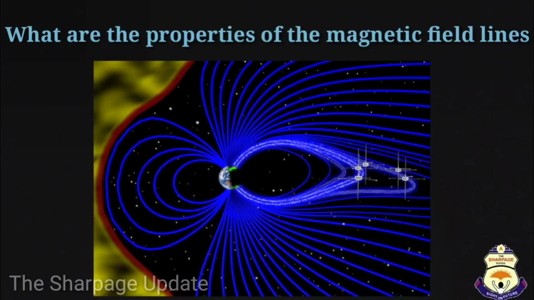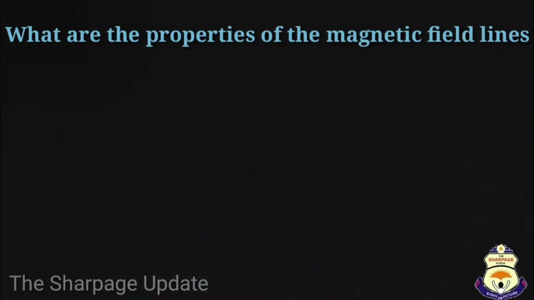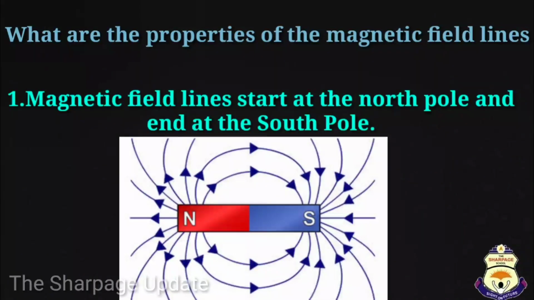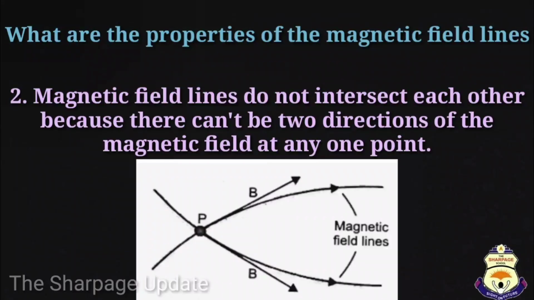Now we will study about the properties of magnetic field lines. Students, some characteristic properties of the magnetic field lines are listed here. First property of magnetic field lines is that they start at the north pole and end at the south pole. According to the second property, magnetic field lines do not intersect each other because there can't be two directions of the magnetic field at any one point.